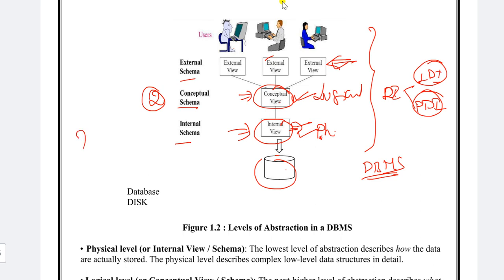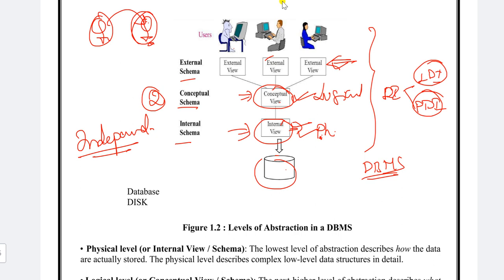The name itself tells you: independence means not depending on anyone. For example, if we take two things and this one depends on that one, then if any changes occur here, automatically the changes will occur there, because this particular x is depending on y.